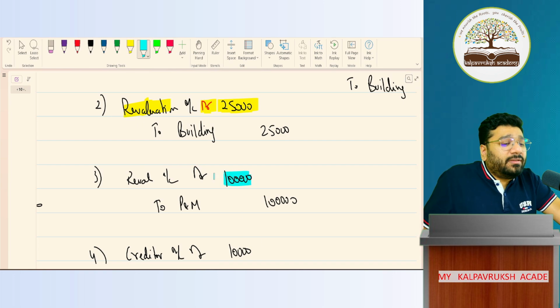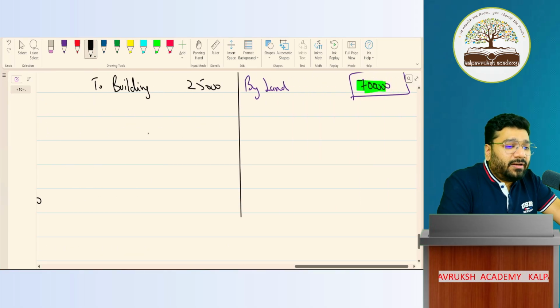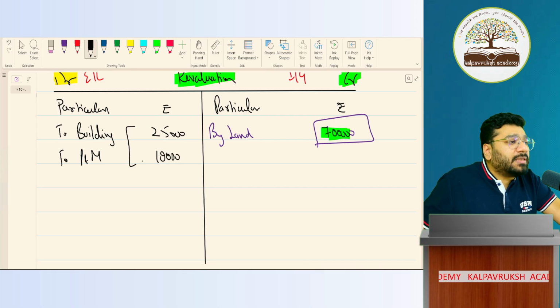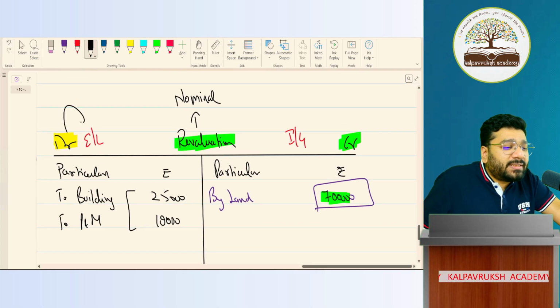Record 10,000 in the debit side of reval account. Who's opposite partner? To plant and machinery. To plant and machinery 10,000. Both are loss items. It is coming on the debit side because debit side represents expenses and losses.